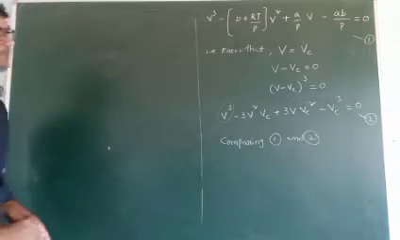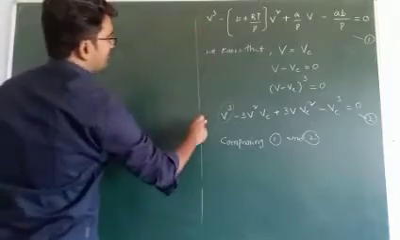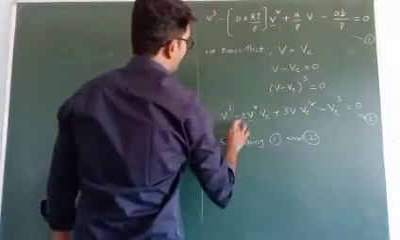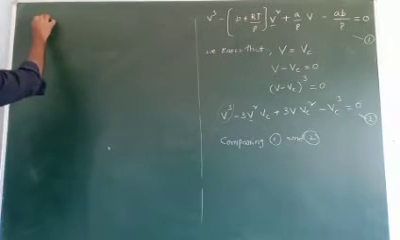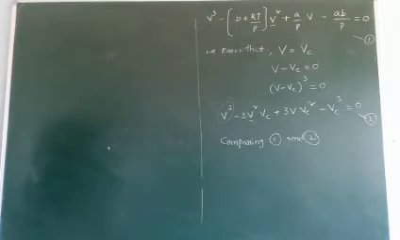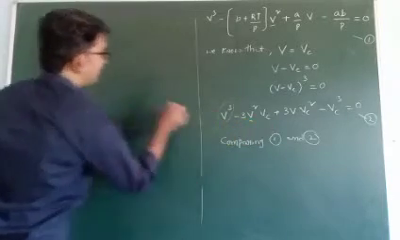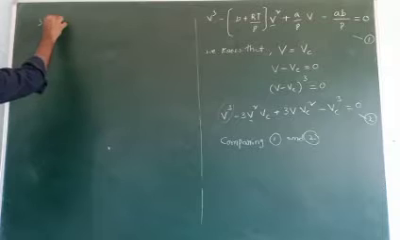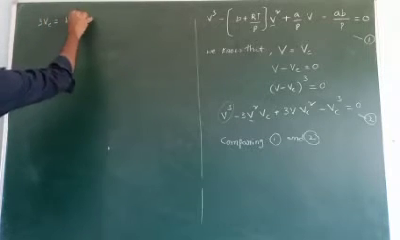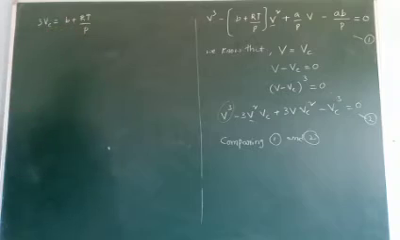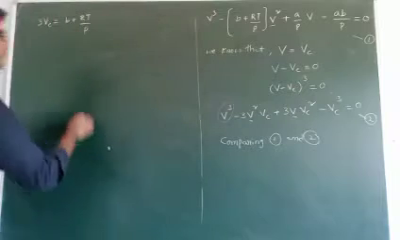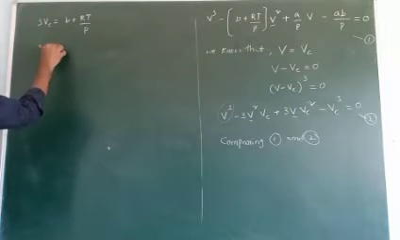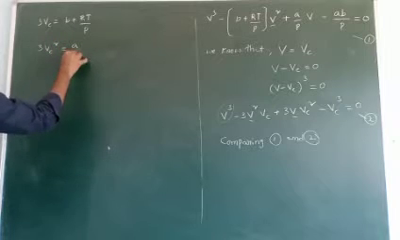Comparing 1 and 2. For V cube, there are no terms, but for the V square terms, minus 3 Vc equals minus this value. So 3 Vc equal to B plus RT by P. Next, the V term: 3 Vc square is equal to A by P.